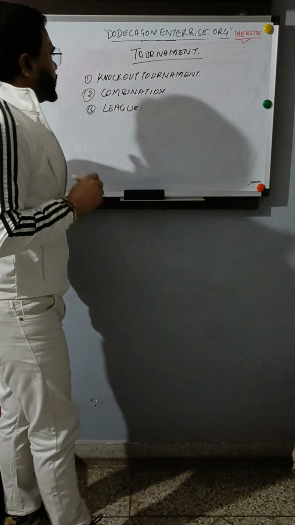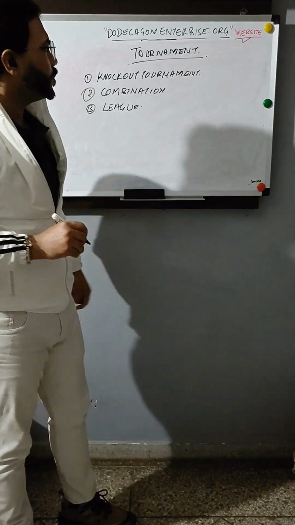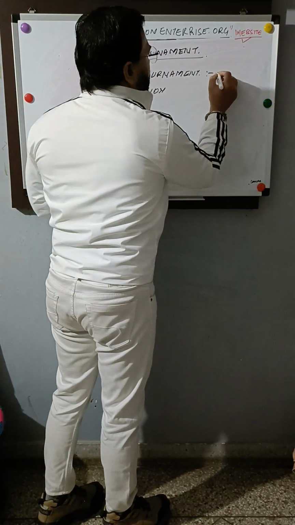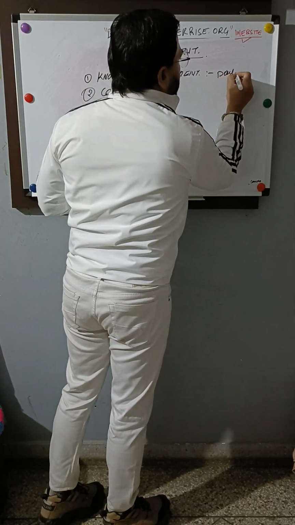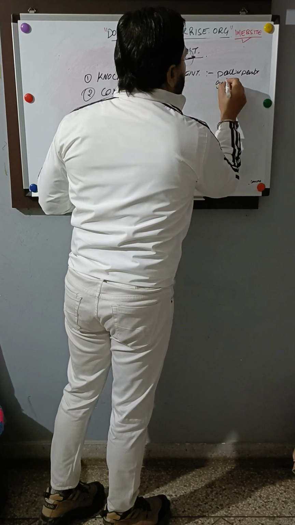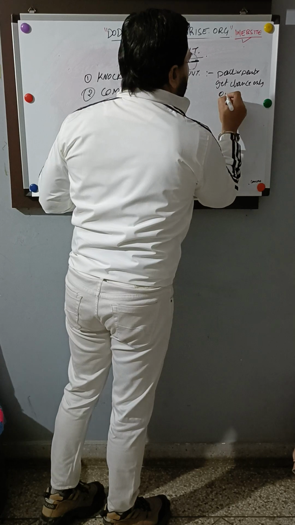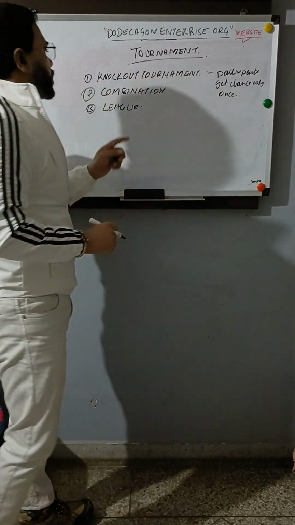Now, what do you understand by league tournament, knockout tournament, combination tournament? First is knockout tournament, where the participants get a chance only once.